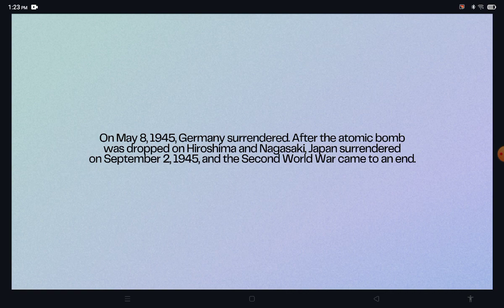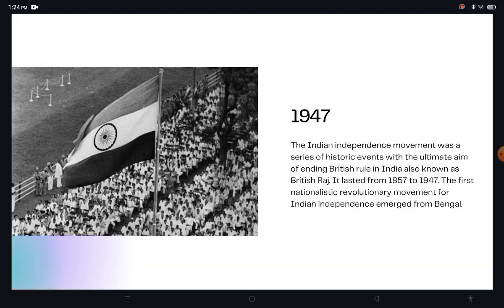Why is this event important? Because you know that the First World War and the Second World War just destroyed the world, right? So you have to know the date when the First World War began and when the Second World War began, when it ended and how it ended. You can also watch YouTube videos to get more knowledge about it. So let's see the next event.